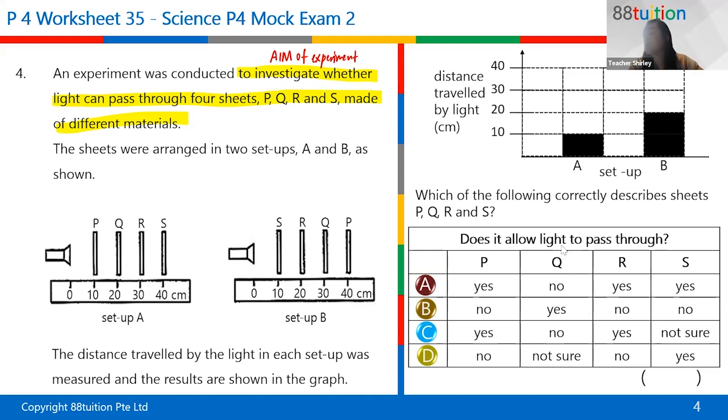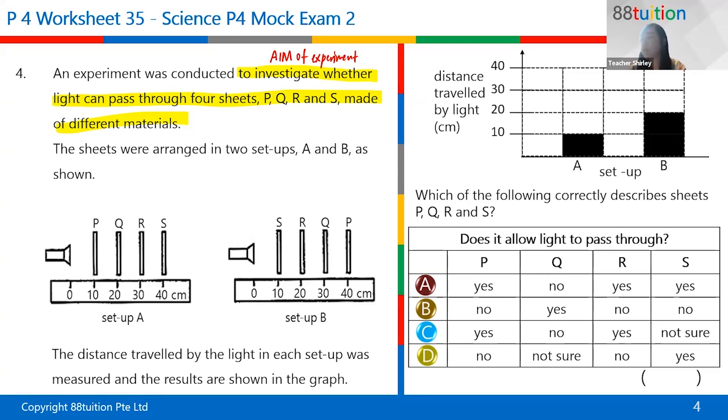Okay, there you go. Okay, the sheets were arranged in two setups, A and B, as shown. The distance traveled by the light in each setup was measured and the results are shown in the graph. Which of the following correctly describes sheets P, Q, R, and S? Anyone?